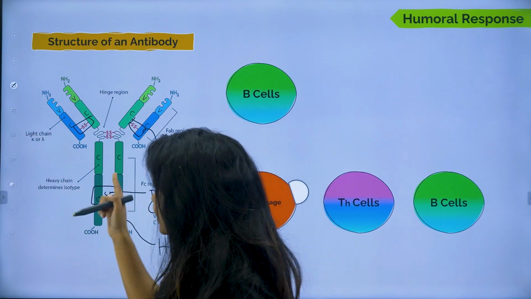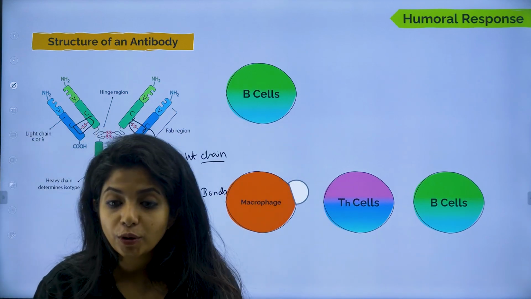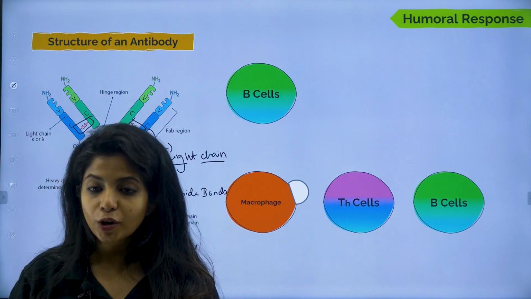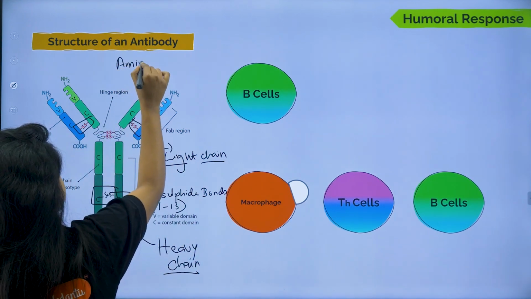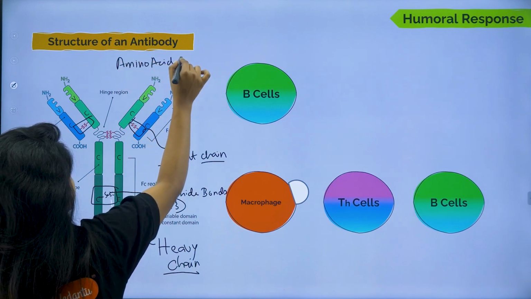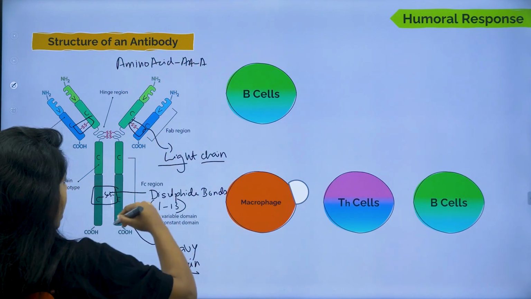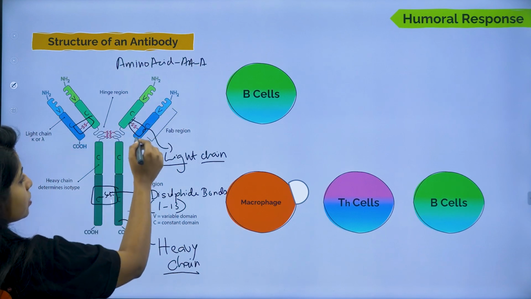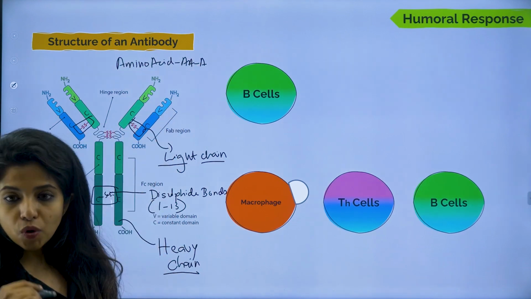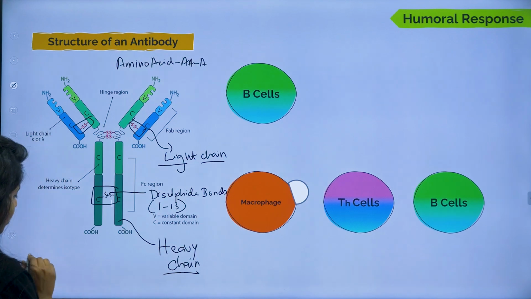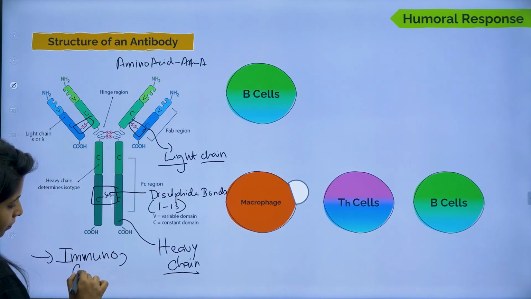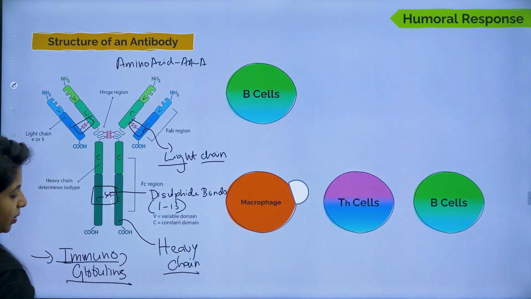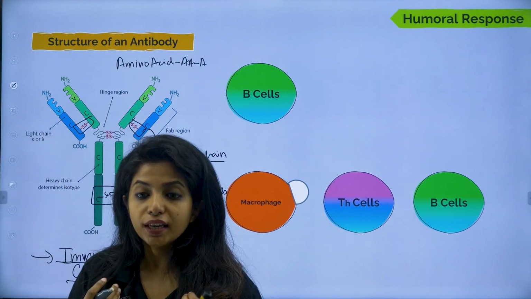Now, children, all these things that you see over here, they are made up of proteins. They are all polypeptides. Okay, what do you understand by polypeptides? Basically, proteins and everything, they are made up of amino acids. So, amino acids basically join together and form a chain like this. Similarly, amino acids join together and form a light chain like this. So, all of them are made up of proteins, and what do you call them? Immunoglobulins. Will you be able to remember it? Immunoglobulins. Okay, these antibodies are known as immunoglobulins.